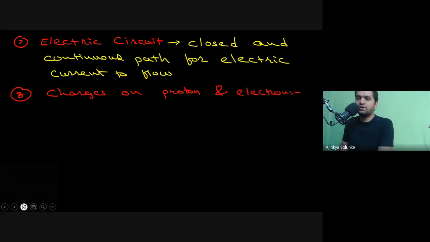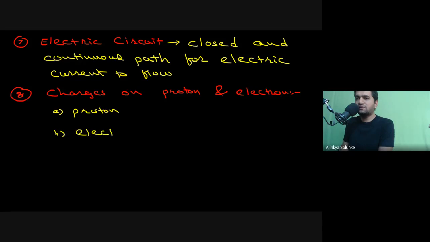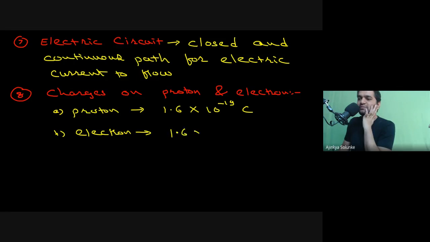Okay. So what is the charge on a proton? Actually, both of them have the same charge, right? And what is that? That is 1.6. I'm asking about the actual number. Some students are writing down positive and negative. Not that. The actual number is 1.6 into 10 to the power minus 19 coulombs. And the electron also has the same charge, 1.6 into 10 to the power minus 19 coulombs.